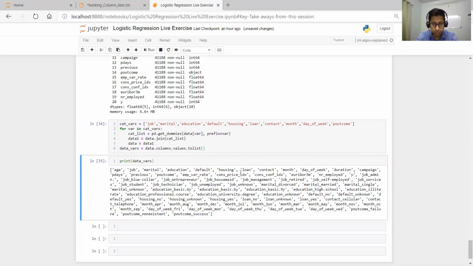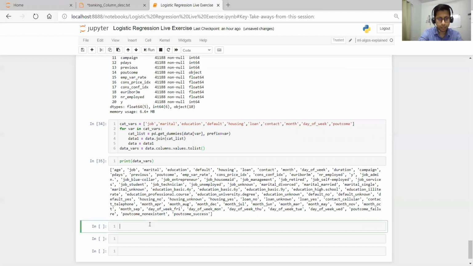If you note here, we have job, marital, education, all these columns, along with job_admin, job_blue-collar, job_entrepreneur. Now we need only these. We don't need job, marital status, all those. Let me also run data.head.